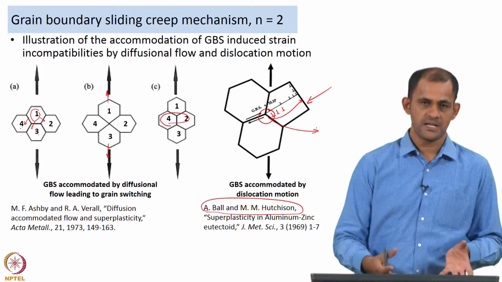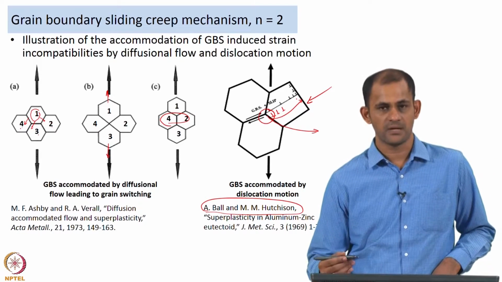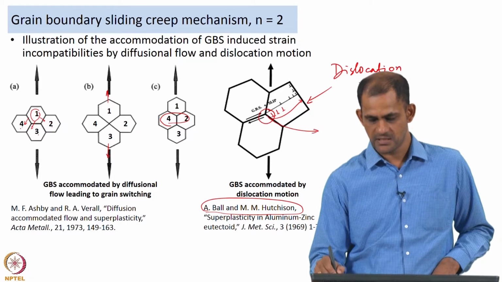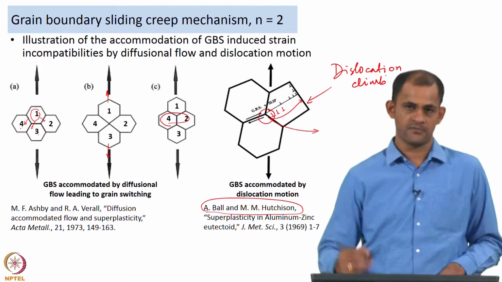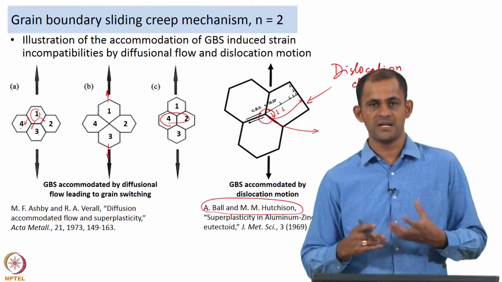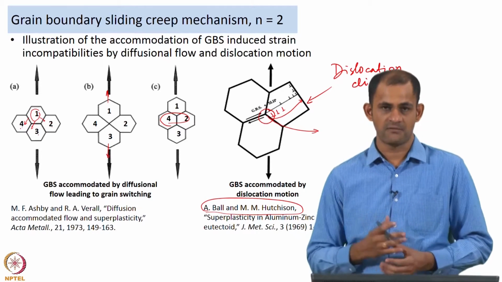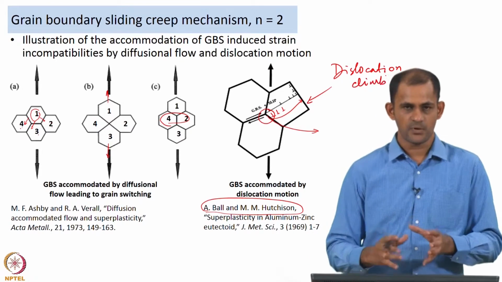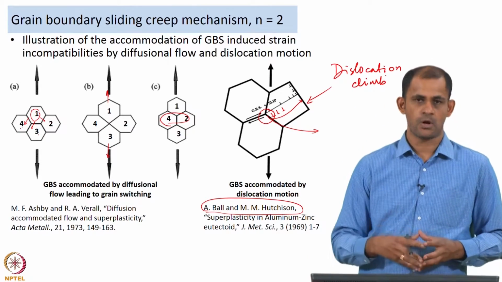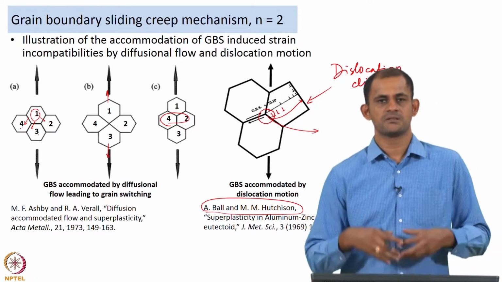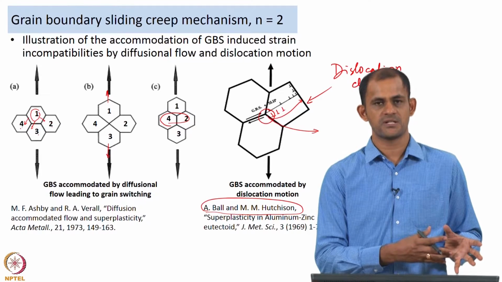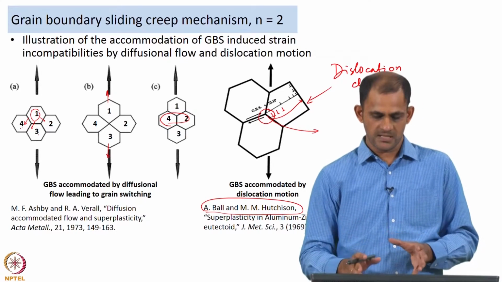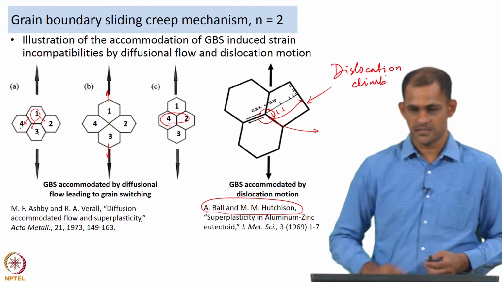The fact that we do not see any cracks forming means this pile up is somehow relieved, and it is relieved by dislocation climb. We discussed dislocation climb in the previous portions. So, climb is a way of relieving the pile up stresses that develop due to the dislocations getting stopped by the grain boundary. For the grain boundary sliding to continue unimpeded, it is necessary that the dislocations produced from the stress concentration regions go and start climbing at the opposite grain boundary. So, this is the grain boundary sliding mechanism accommodated by dislocation motion.